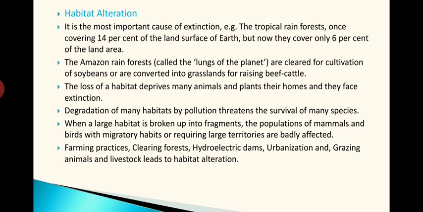Earlier, the tropical forest was around 14% of the total earth surface. Now it has reduced to 6%. That means that much habitat is permanently lost for the species which depend on this tropical rainforest. So they won't get any other habitats. Of course, they cannot live along with the human beings also.